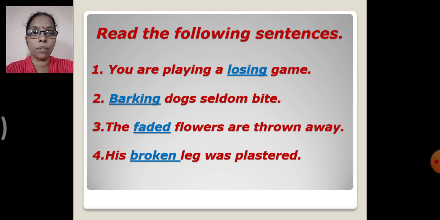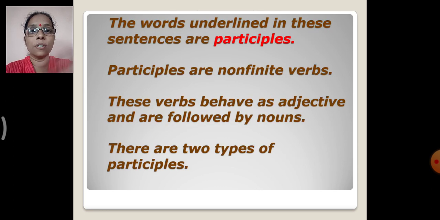Now what are these verbs called? The words underlined in these sentences are participles. What are they called? Participles. Participles are non-finite verbs. Now today we are learning about the types of non-finite verbs. Out of which the first type is participles.